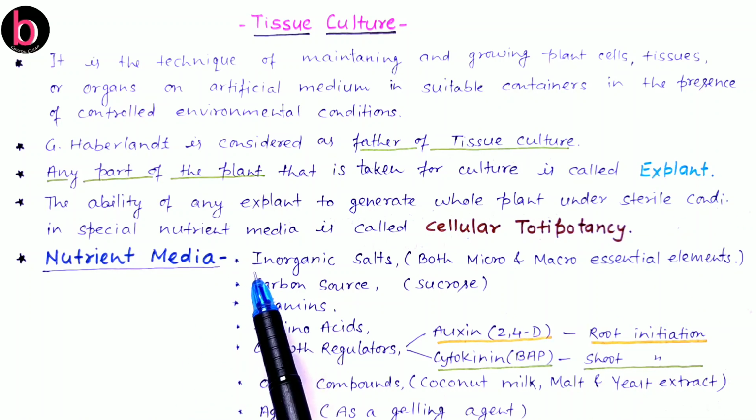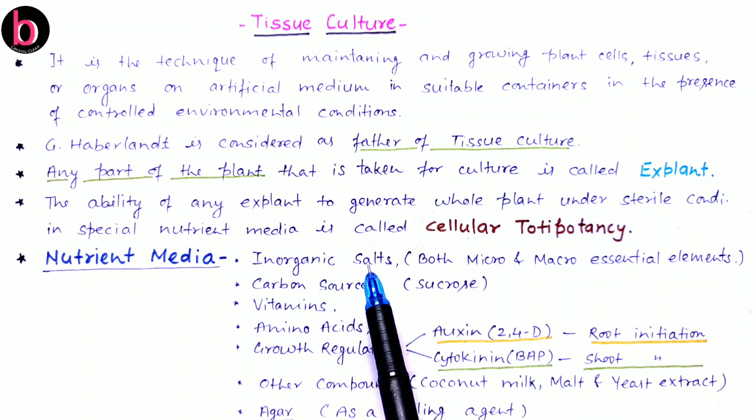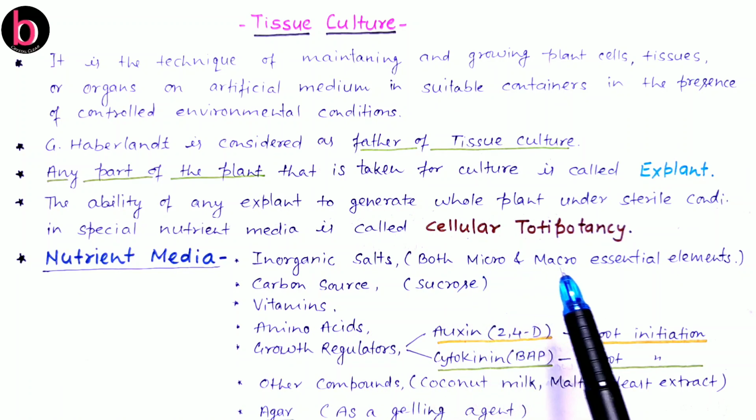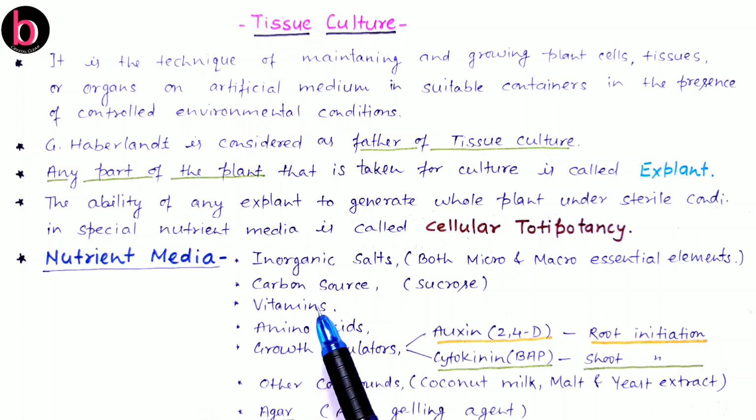In nutrient media there are inorganic salts, both micro and macro essential elements, nearly 17 of which are needed for growth of the explant. Next, as a source of energy or carbon source, most probably sucrose is needed. There is also addition of a number of vitamins, essential amino acids and growth regulators. As growth regulators, auxin and cytokinin are needed.